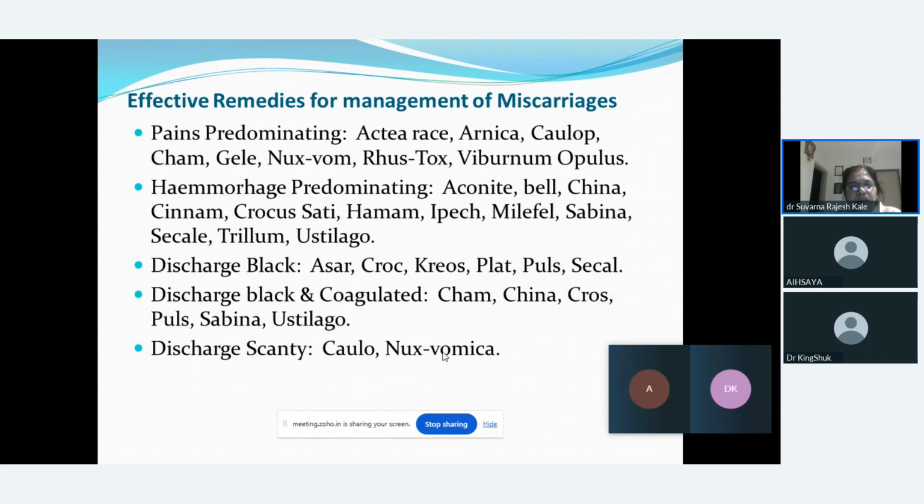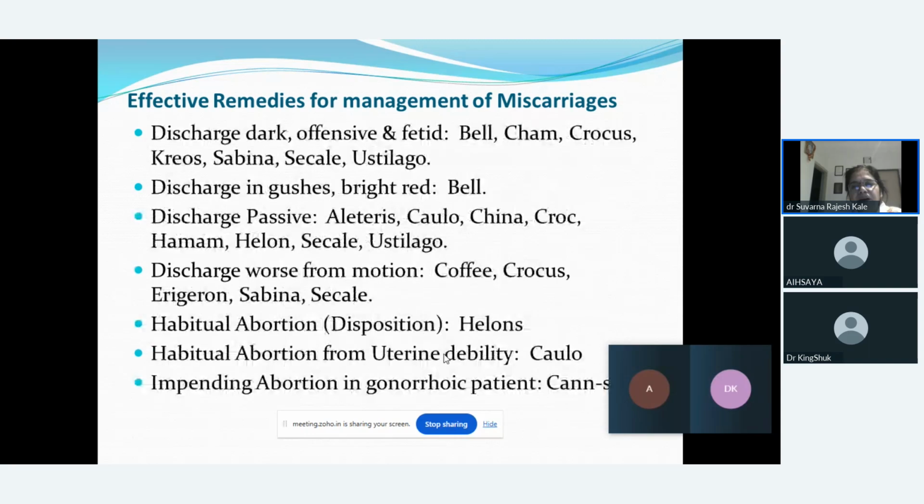With hemorrhage predominating, we can think of Aconite, Belladonna, China, Crocus, Hamamelis, Ipecac, Millefolium, Sabina, Trillium, Eupatorium. When there is black discharge, we can think of Crocus, Creosote, Platina, Pulsatilla, Secale cornutum. When the discharges are black and coagulated, we can think of Chamomilla, China, Crocus, Sabina, Eupatorium. If the discharges are scanty, Caulophyllum and Nux vomica are prescribed.